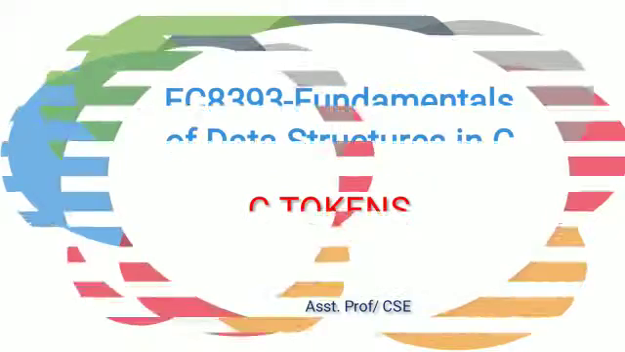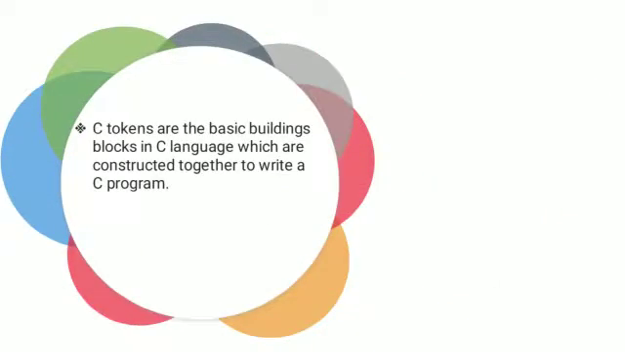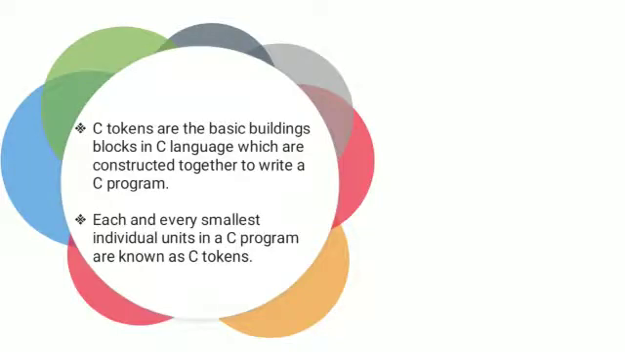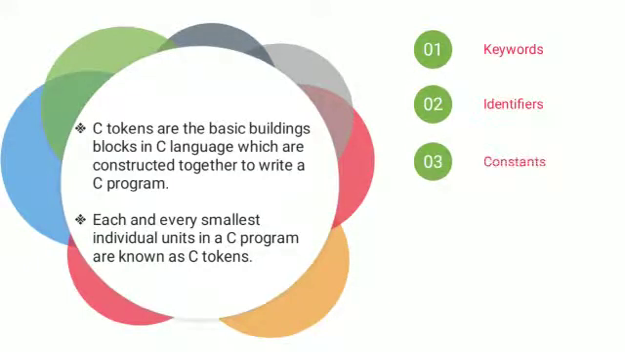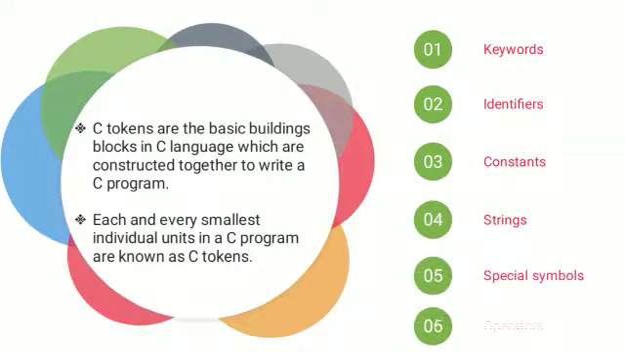C tokens are the basic building blocks which construct the entire C program. So each and every small individual unit in a C program is known as a C token. They are categorized into 6: keywords, identifiers, constants, strings, special symbols, and operators.